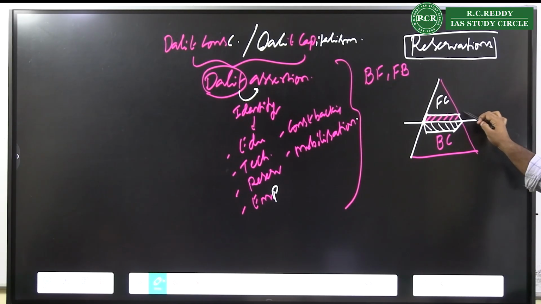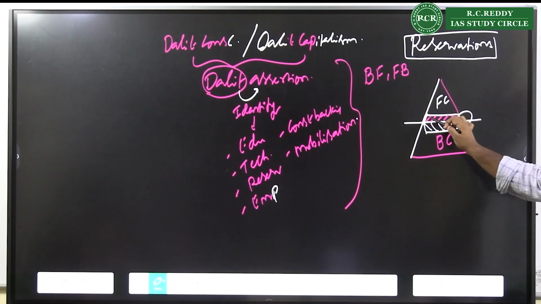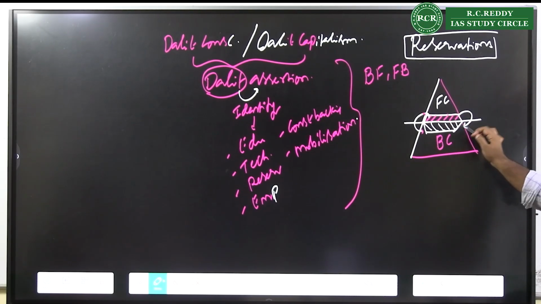What is happening is that this particular community is trying to demand reservation in comparison with the forwards of the backward community. Because it was perceived that the forwards of the backward community were dominating the backwards of the forward community.